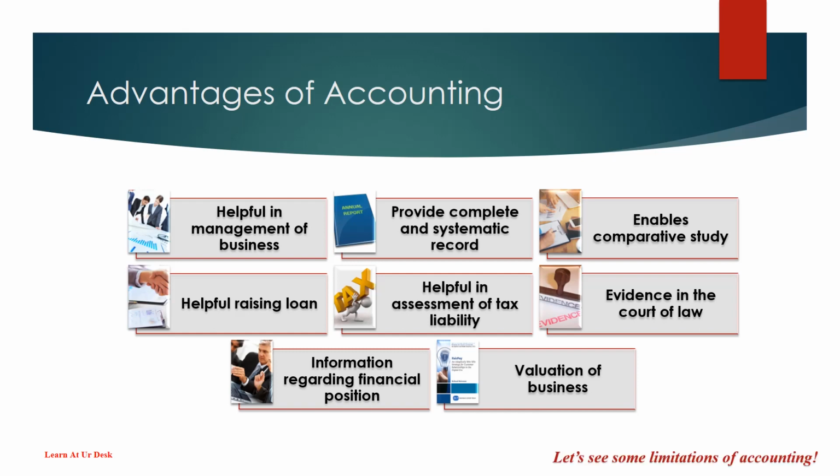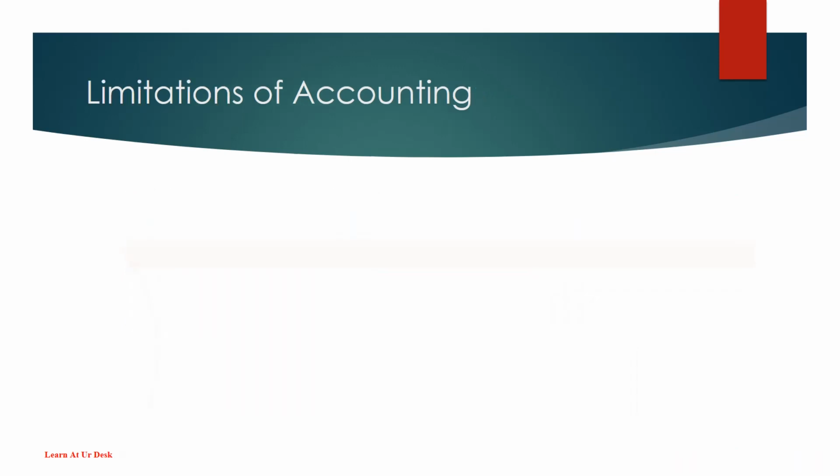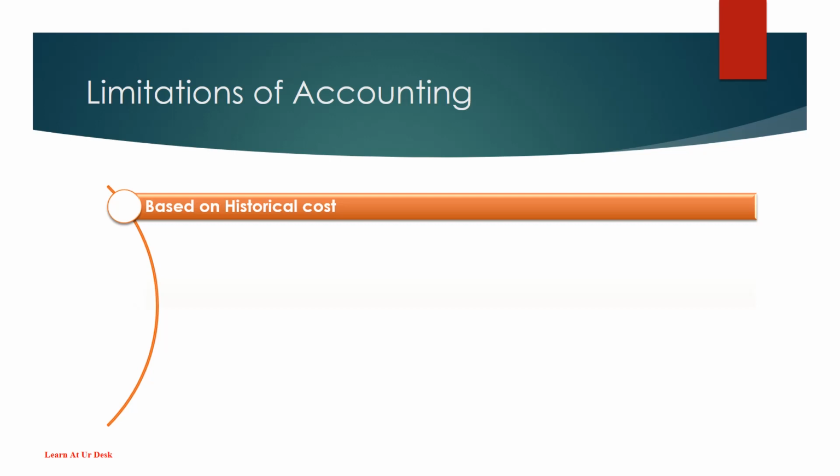Let's see some limitations as well. Limitations of accounting. In spite of many advantages, there are also some limitations of accounting. It is based on historical cost. Well, accounts are prepared based on historical cost, means the original cost, and the figures given in financial statements do not show the effect of changes in the price level. So accounting is historical in nature, and reflects only the past position of business organization.